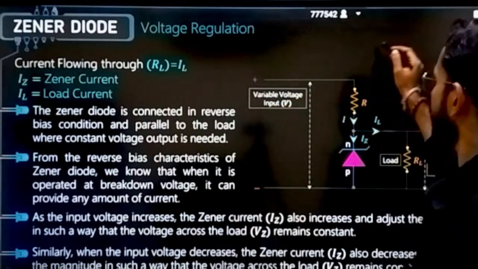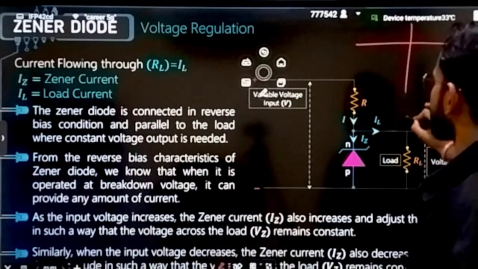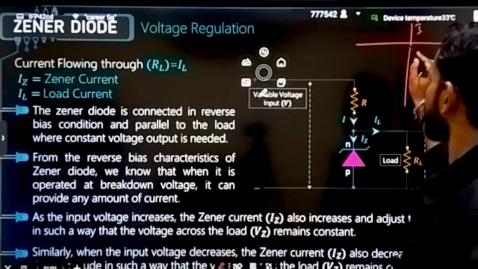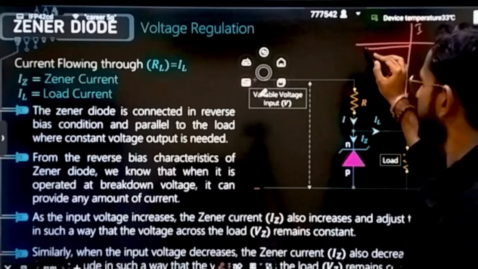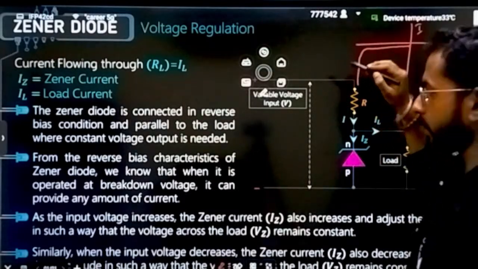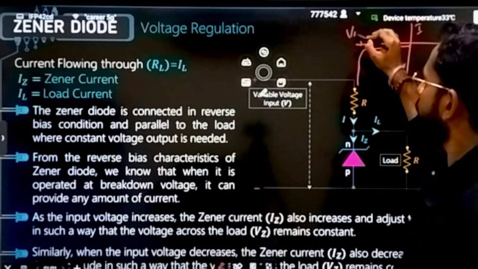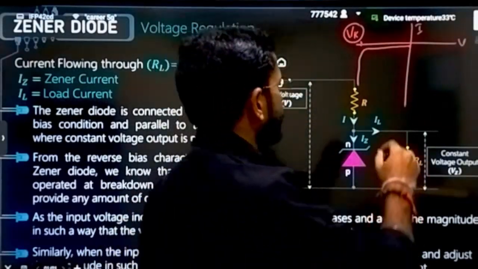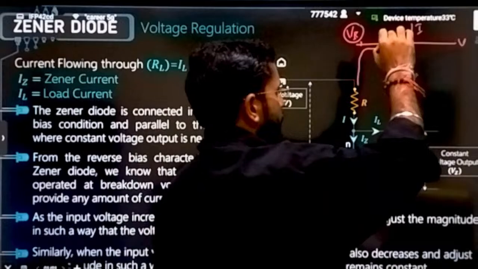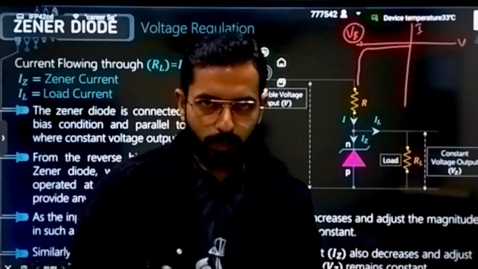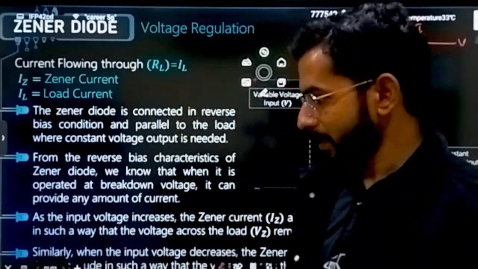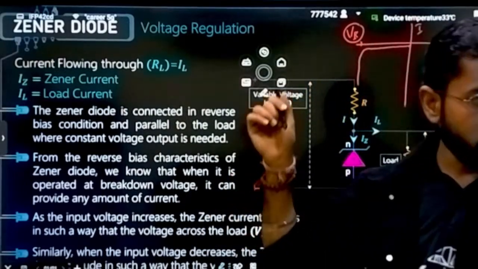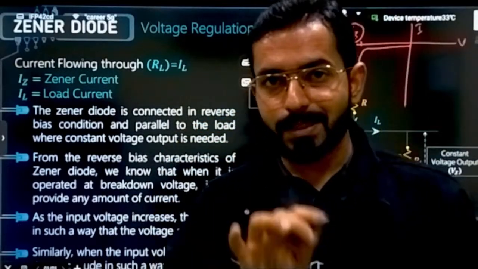Here, understand, it is always operated in the reverse bias region. This is the IV characteristic. If I tell you again how it was working in the reverse bias region, here it will be coming, and here all of a sudden the current increased, and this was called the breakdown voltage, VB. Okay. And in Zener breakdown, why this is actually happening, I will tell you. I've told you two kinds of breakdown can happen. This one is not avalanche breakdown. This is Zener breakdown. In a Zener diode, there is always Zener breakdown.